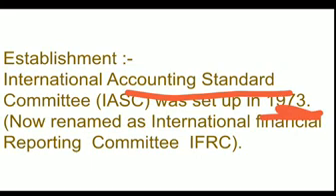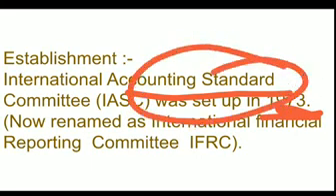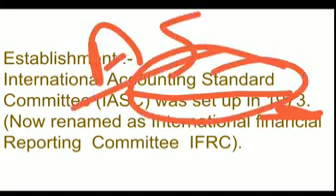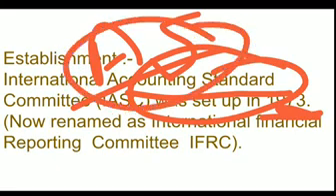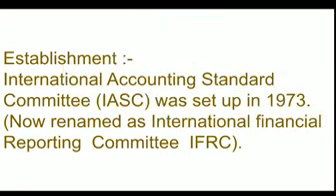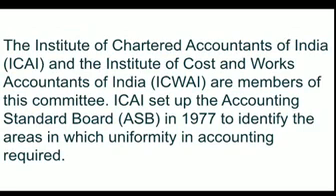The main purpose of this committee was that accounting standards can be settled so that businessmen can maintain their accounts by following them. So in 1973 IASC was established, and the members of this committee were ICAI, the Institute of Chartered Accountants of India, and the Institute of Cost and Works Accountants of India.